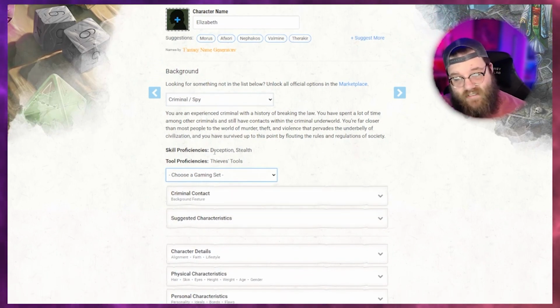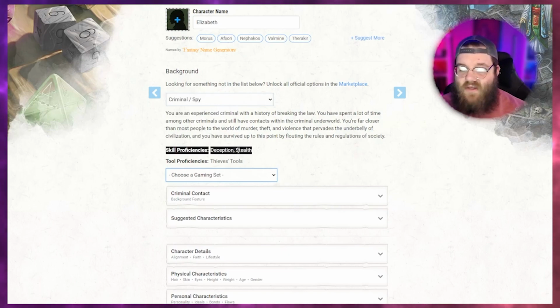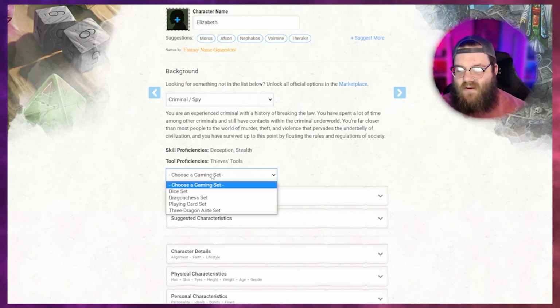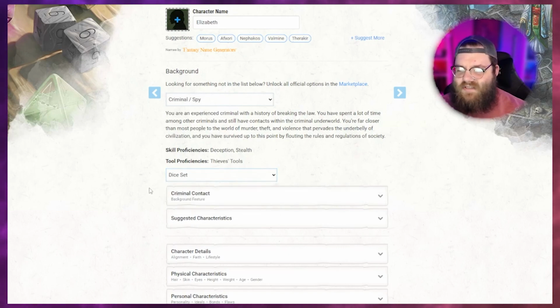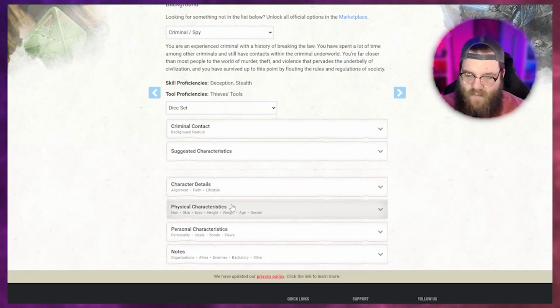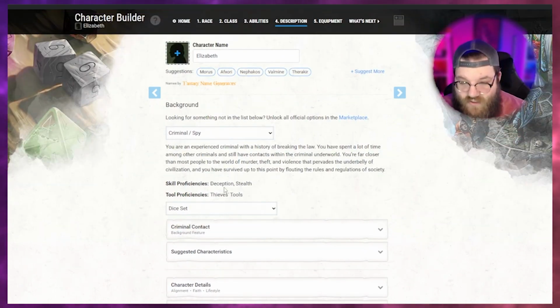It gives you proficiencies in deception and stealth, which are skills that you have in the game. Okay. And then we are going to choose a dice set. Sure, she's proficient in dice. We'll come back to these a little bit later, but I just wanted to get these proficiencies first before we